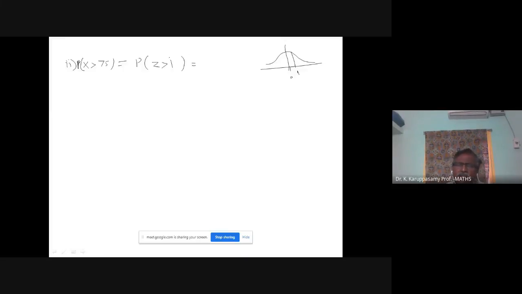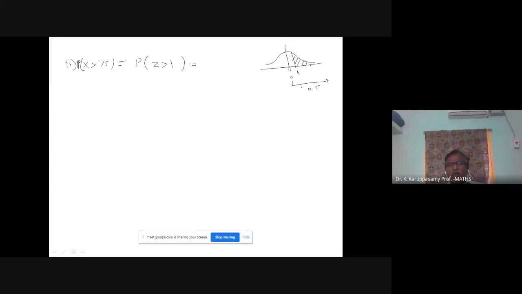Z greater than 1 means the right side portion, Z value above 1. I want to find out the shaded area. From the center to right, it is 0.5.